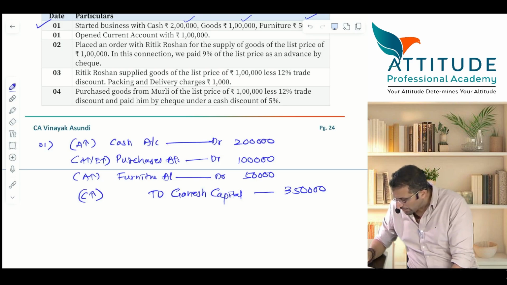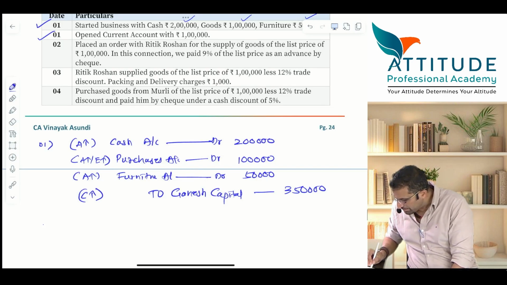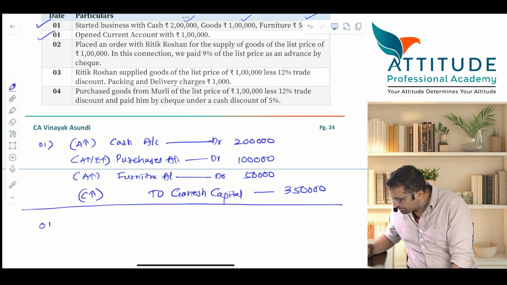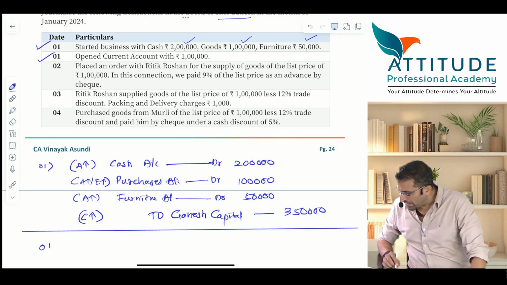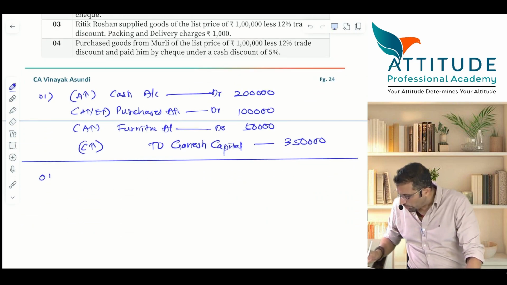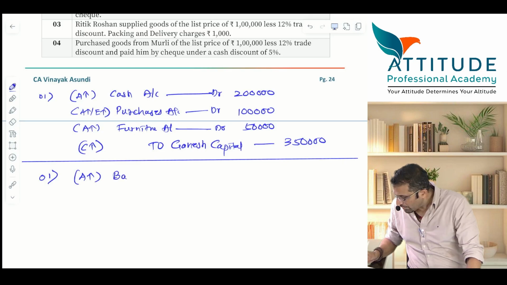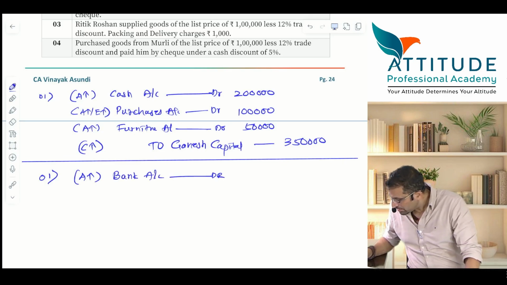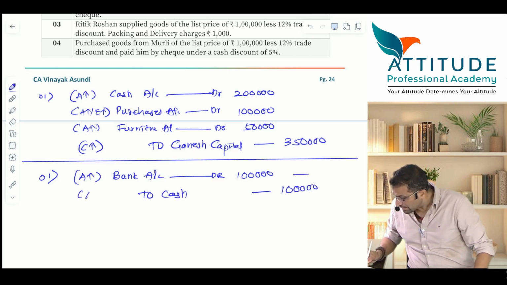Okay, tell me the second one. Again, same date. 01. Please tell me. Opened a current account with 1 lakh. Now you have already got cash. Now you are opening a current account. Entry. Bank account debit. How much? 1 lakh. 2. Cash account. 1 lakh. Now guys, asset reduces.